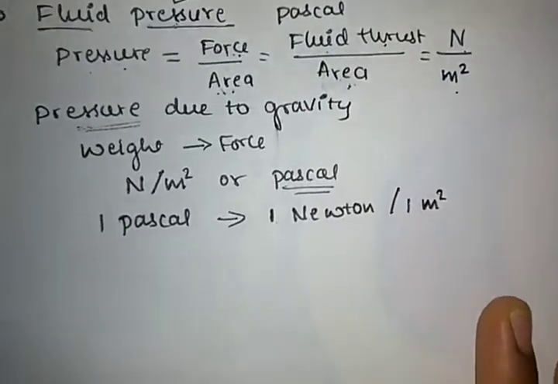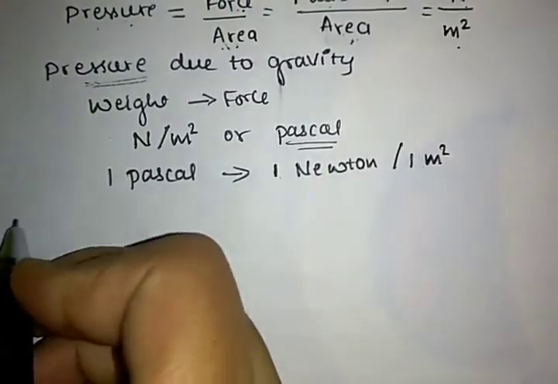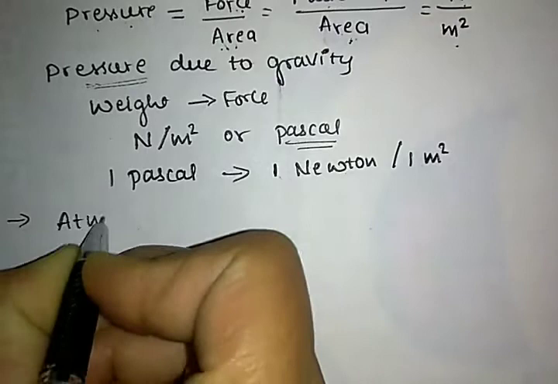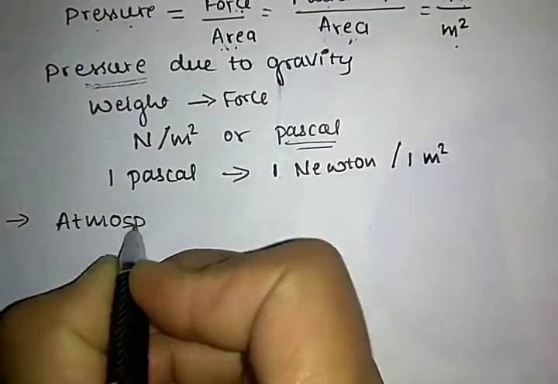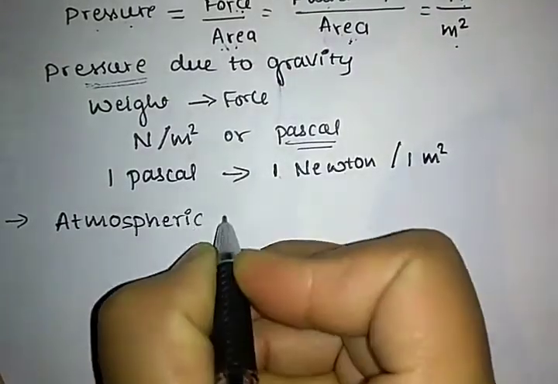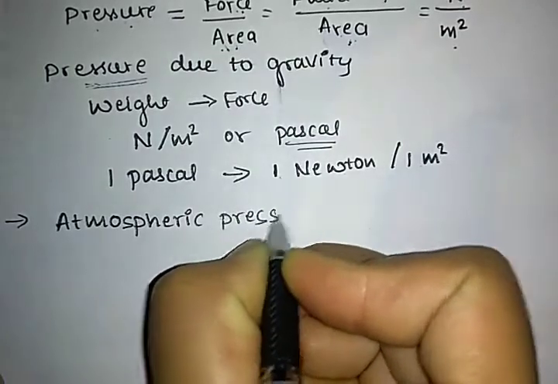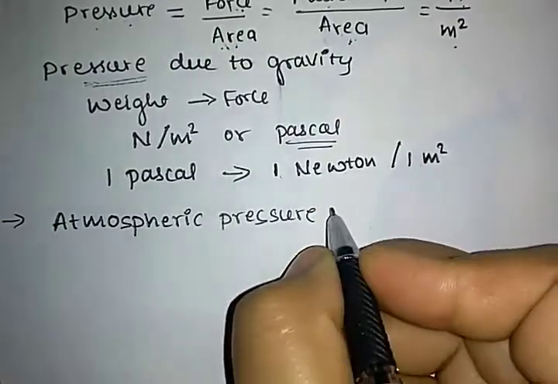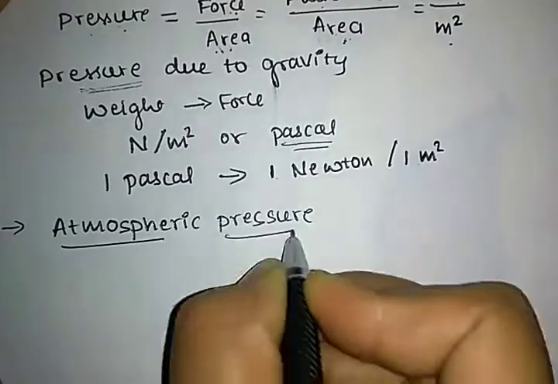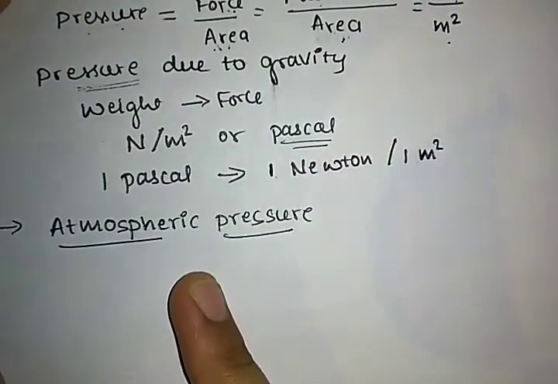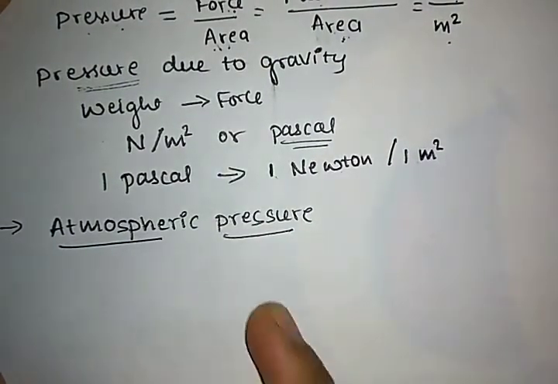Okay, next concept is atmospheric pressure. What is meant by atmospheric pressure? It is a pressure created in the atmosphere.